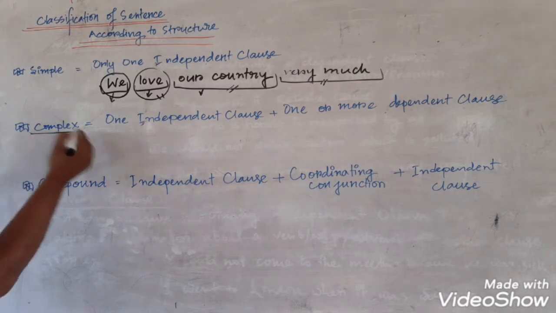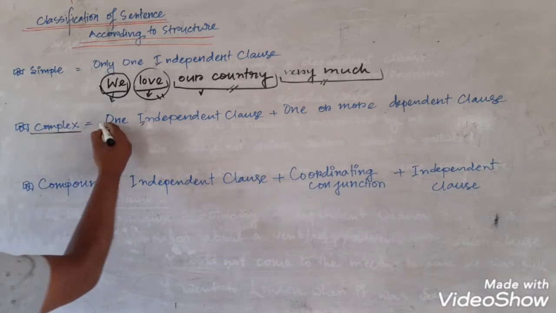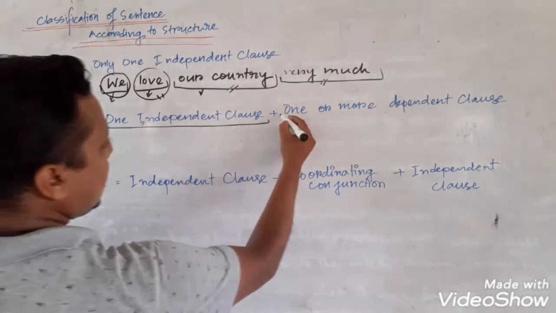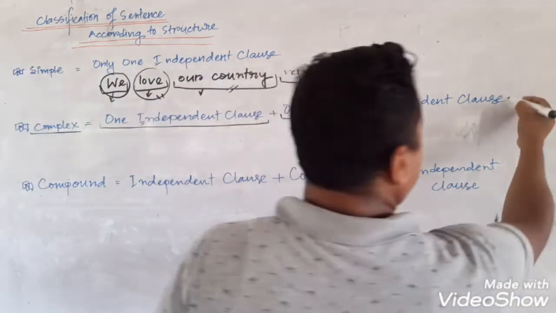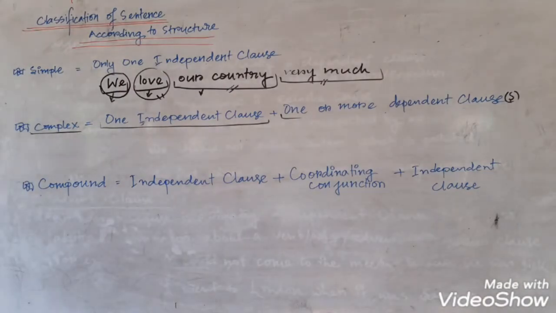Then comes the complex sentence. In a complex sentence, you will necessarily get one independent clause, plus one or more dependent clauses. That means in a complex sentence you will get one independent clause and one or more dependent clauses. Any type of dependent clause can come and it will be a complex sentence.